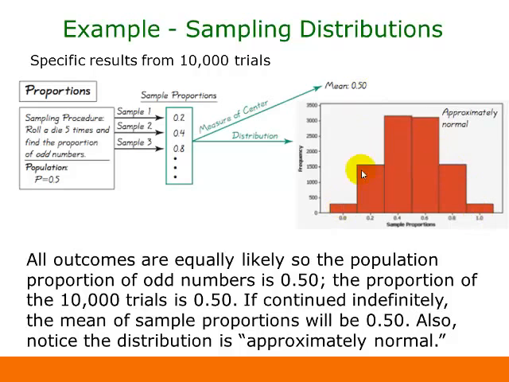And here, it's a little bit harder to tell looking at this distribution because there aren't very many possible values. But again, this distribution is going to be approximately normal.